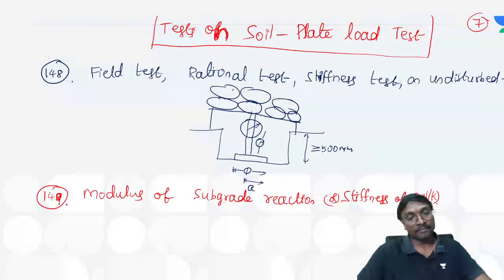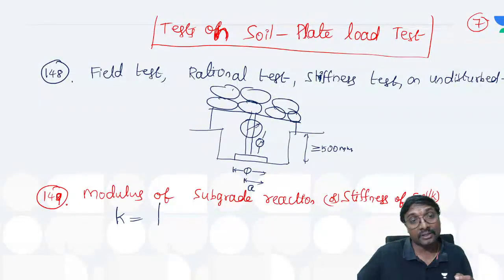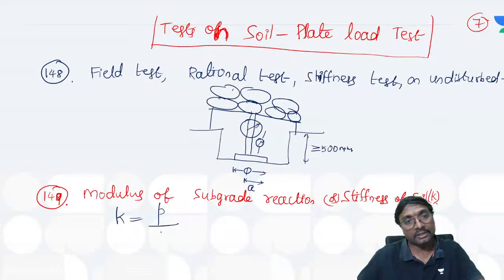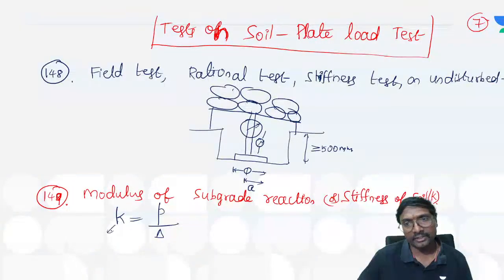Got it? Now, how can you get that K value? Tell me, anyone? The expression for K will be what? It is pressure P divided by delta, the deformation. So what is the unit of this K?